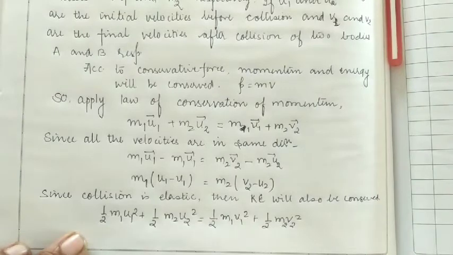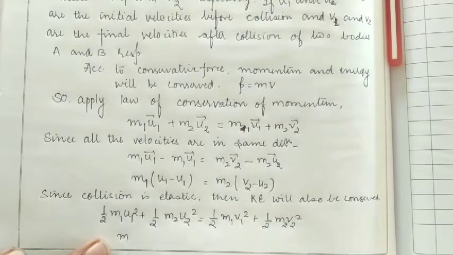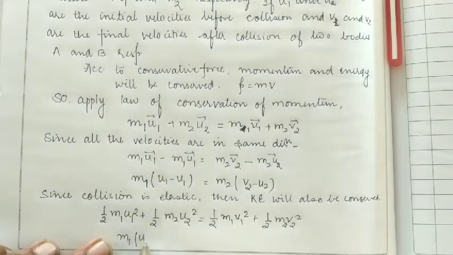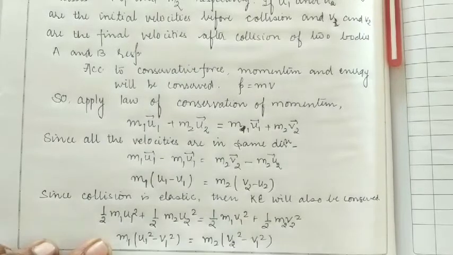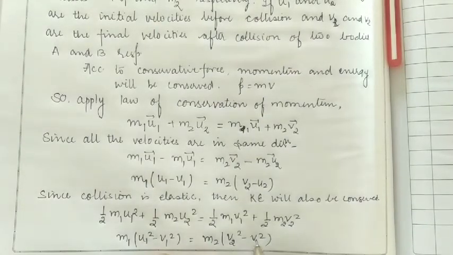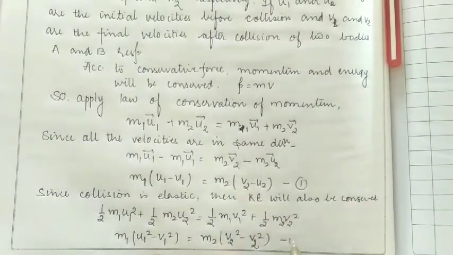From this, if we take half as common and cancel it out, and put the v1 term on the other side, we get m1 (u1 square minus v1 square) is equal to m2 (v2 square minus u2 square). So let us suppose that the momentum relation is equation number 1 and this is equation number 2.